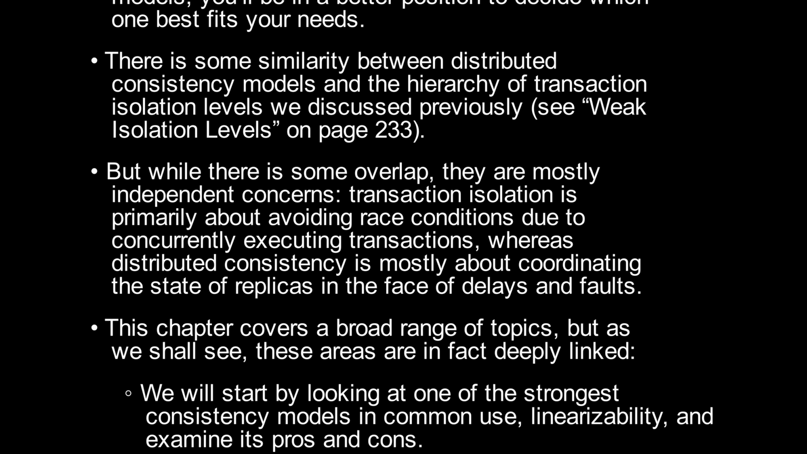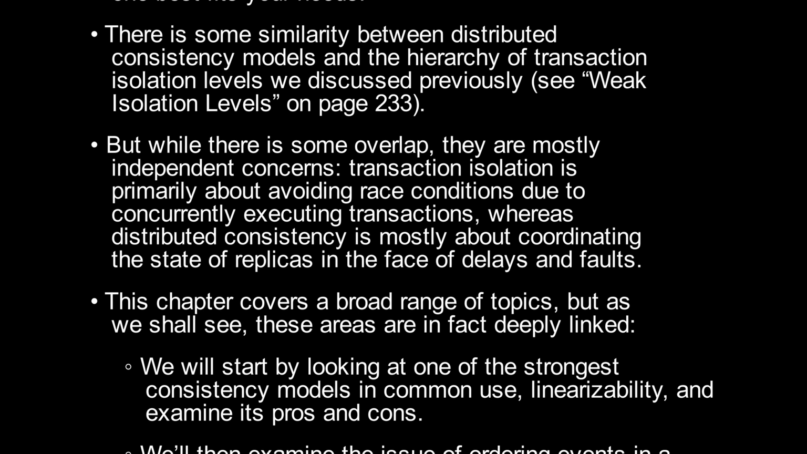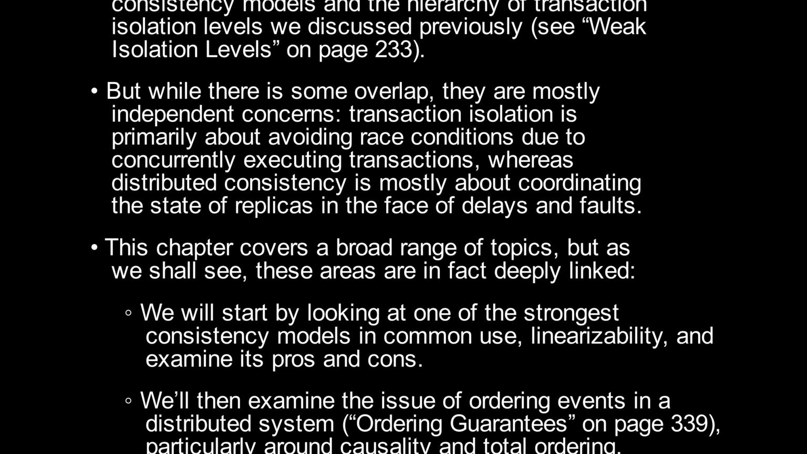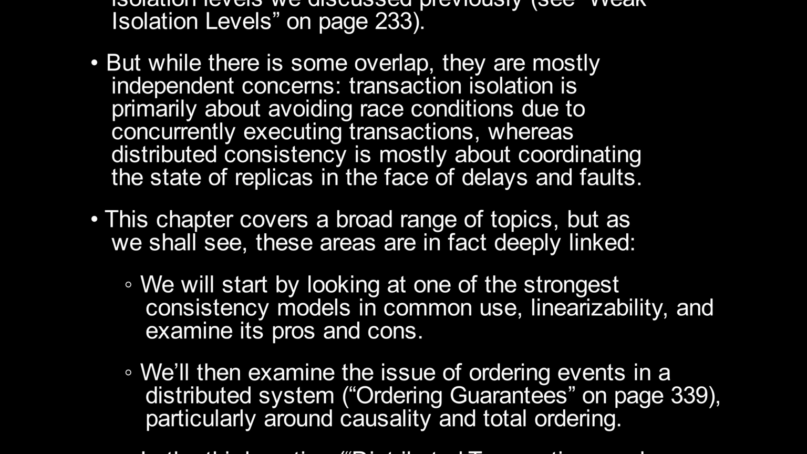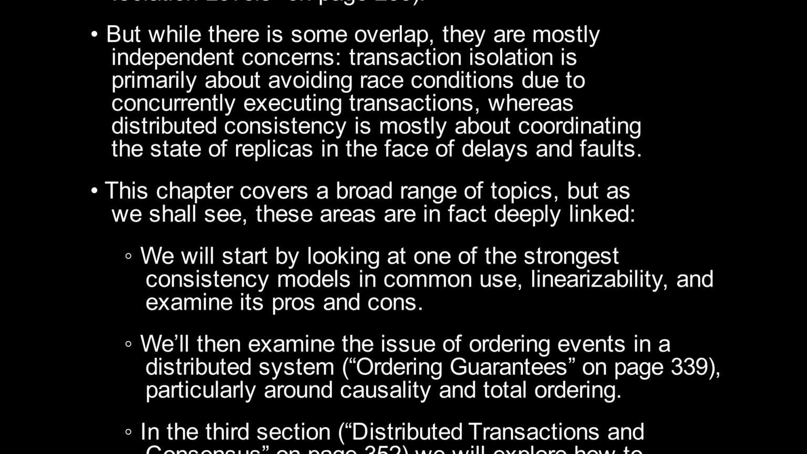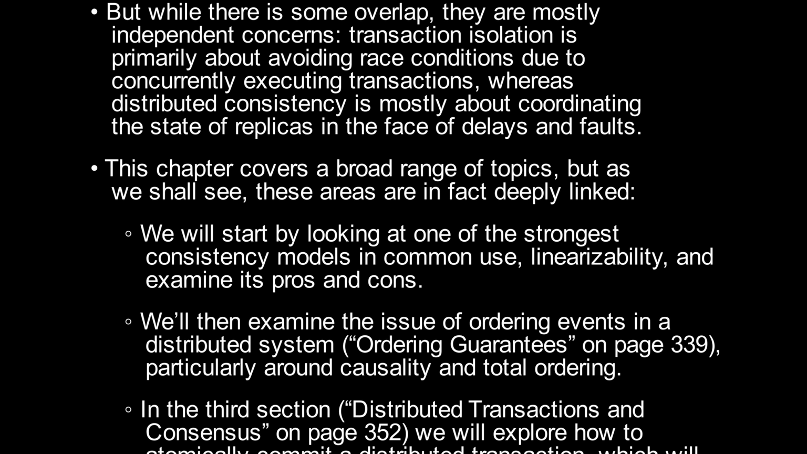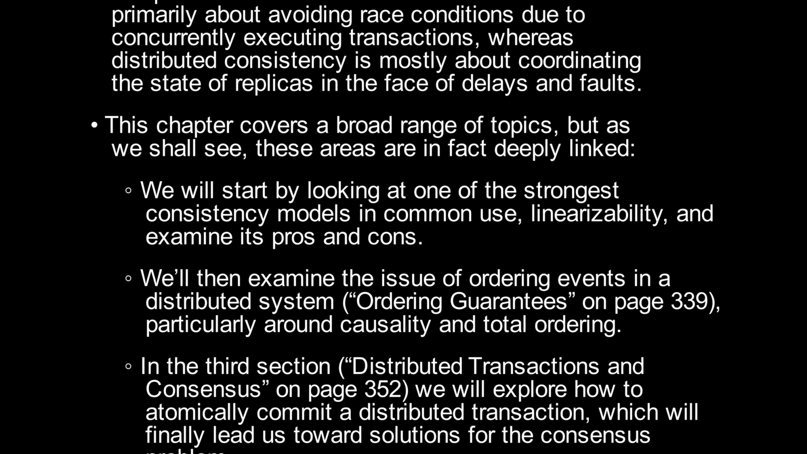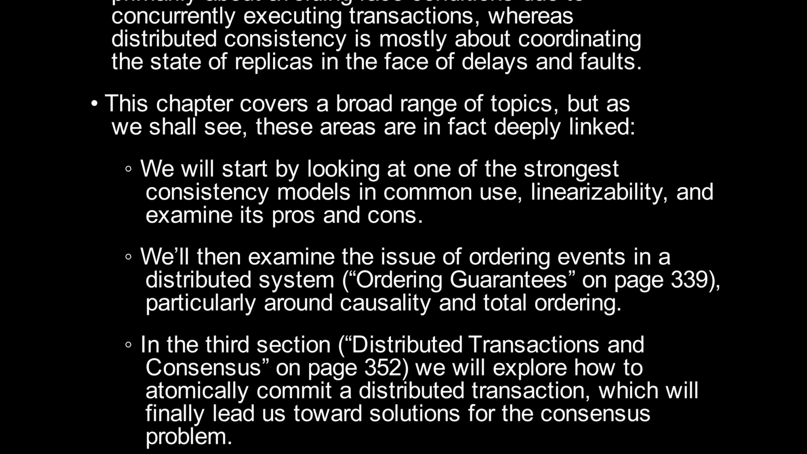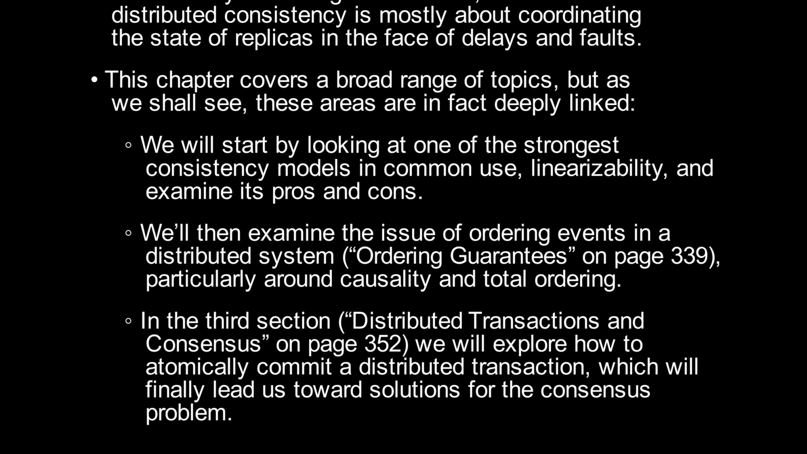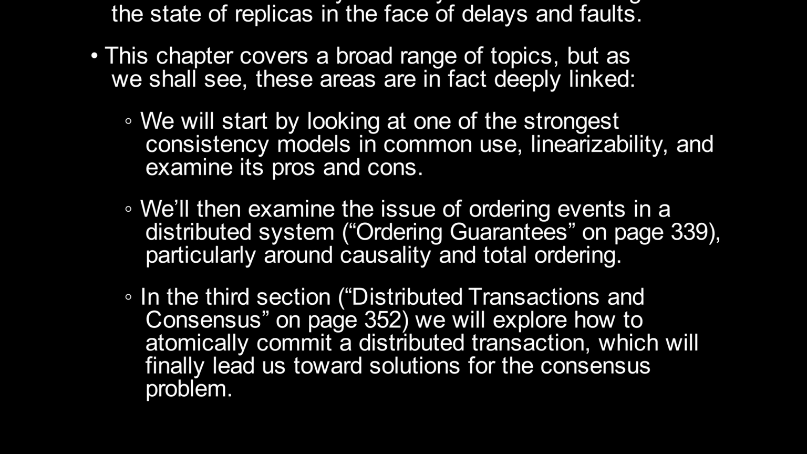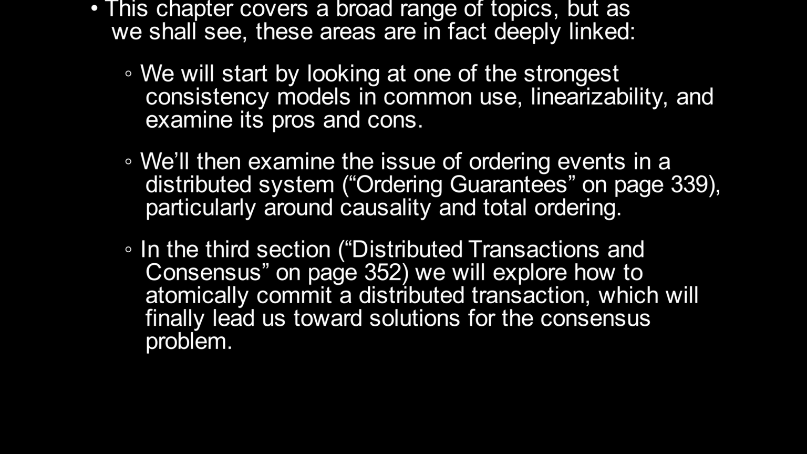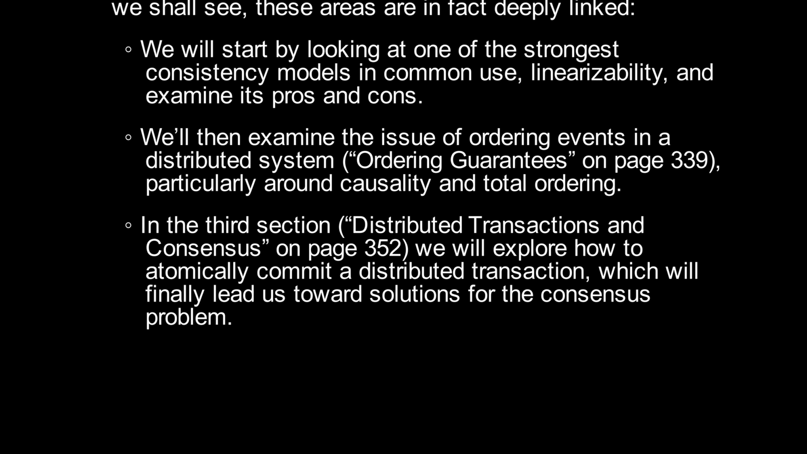This chapter covers a broad range of topics, but as we shall see, these areas are in fact deeply linked. We will start by looking at one of the strongest consistency models in common use, linearizability, and examine its pros and cons. We'll then examine the issue of ordering events in a distributed system, "Ordering Guarantees" on page 339, particularly around causality and total ordering. In the third section, "Distributed Transactions and Consensus" on page 352, we will explore how to atomically commit a distributed transaction, which will finally lead us toward solutions for the consensus problem.